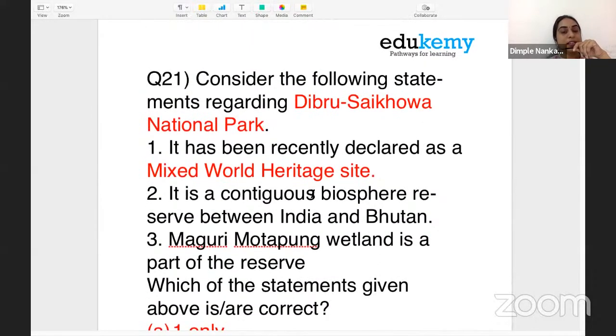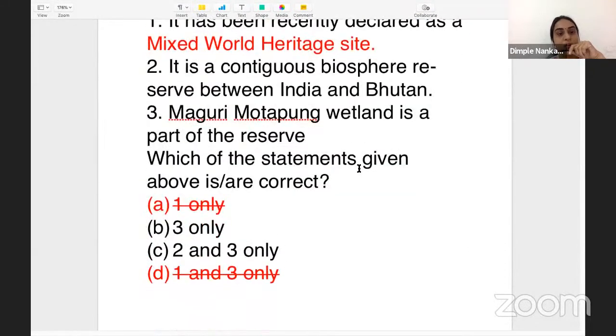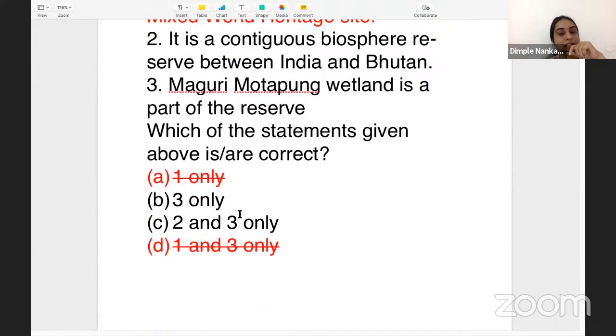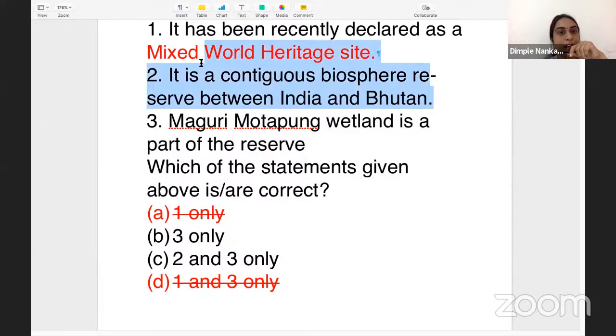So when we see this question, we have to answer which statement is correct. Dibru-Saikhowa National Park as a mixed World Heritage Site: as Shashank said, some things are wrong, and some things are entirely wrong. So this is entirely wrong. In India, we have only one mixed heritage site, the Kanchenjunga National Park. So statement 1 is eliminated, and we get B or C, that is 3 only, or 2 and 3 only. That means the third statement, Maguri Motapung wetland is a part of the reserve, is definitely correct. Now we have to see whether the second statement is correct,